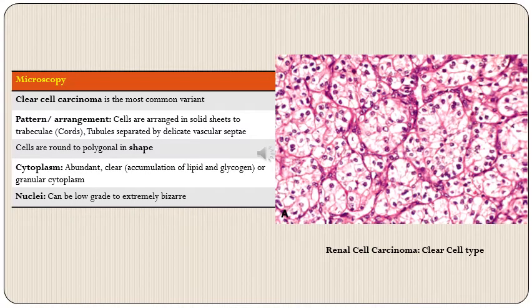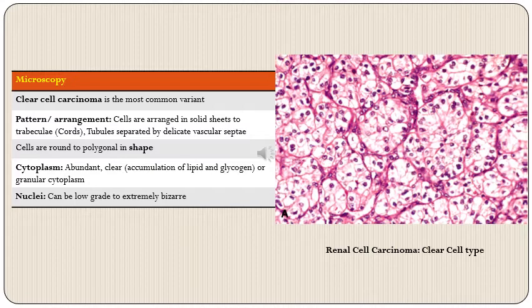Then the light microscopy appearance. As we discussed, there are multiple types of light microscopy appearance of renal cell carcinoma, so we will discuss them one by one. First is the clear cell carcinoma type of RCC. This is the most common variant of RCC. Regarding the pattern or arrangement of cells, the cells are arranged in solid sheets to trabeculae or cords, and these tubules or sheets are separated by delicate vascular septae.